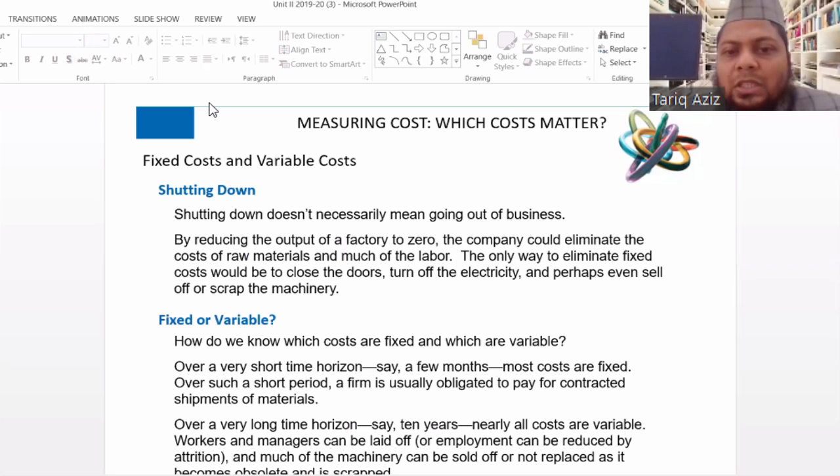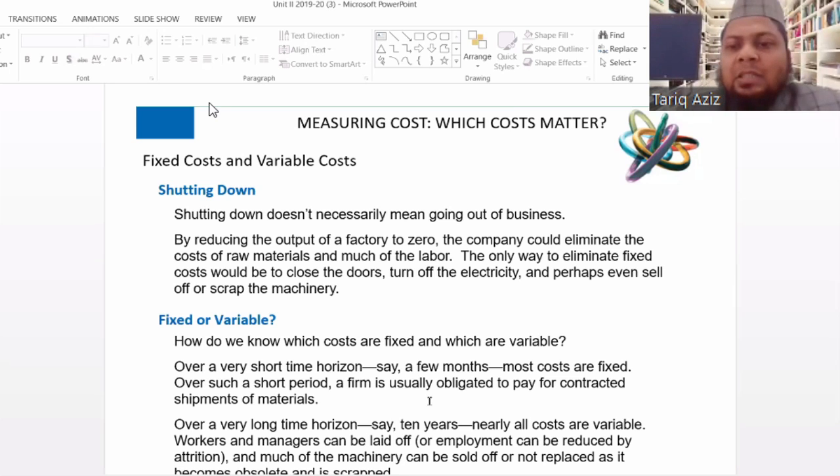How do we know which costs are fixed and which costs are variable? Over a very short period of time, say a month, most costs are fixed. Over such a short period, a firm is usually obligated to pay for contracted shipments. So in a very short period of time, say for example 1 month, every cost is fixed because nothing can be changed, nothing can be reduced. Over a year and a longer period, say 10 years, a long term horizon, nearly all costs are variable.